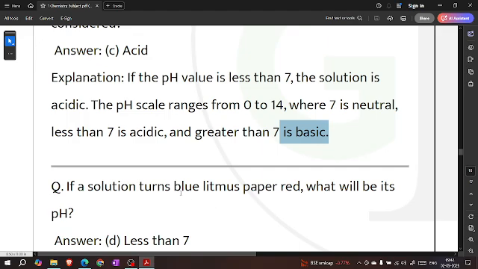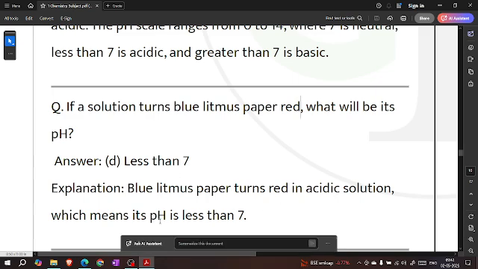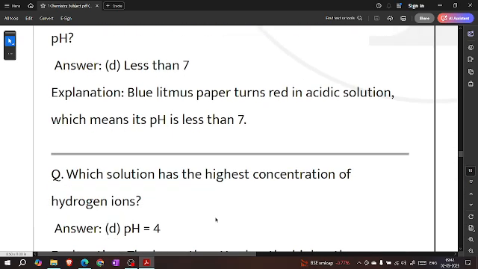If a solution turns blue litmus paper red, what will be the pH? Less than 7. Blue litmus paper turns red in acidic solution, which means its pH is less than 7.